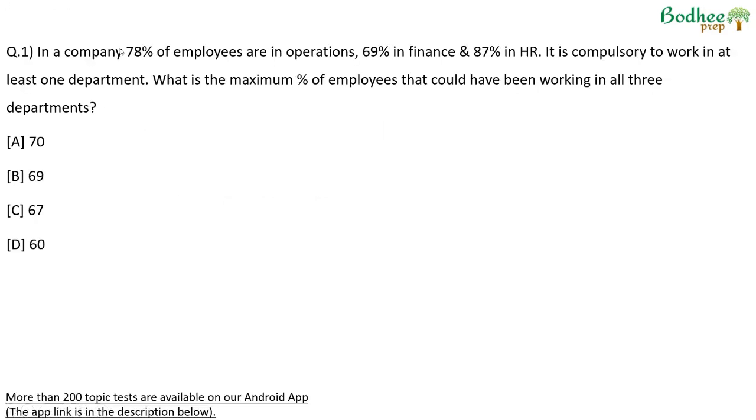If we look at the questions, question 1 says in a company 78% of the employees are in operations, 69% finance, 87% in HR. It is compulsory to work in at least one department. What is the maximum percentage of employees that could have been working in all 3 departments? If the number of people working in exactly one department is X, exactly 2 departments is Y, and exactly 3 departments is Z, we can say X plus Y plus Z will be 100 because everyone has to work in some department.